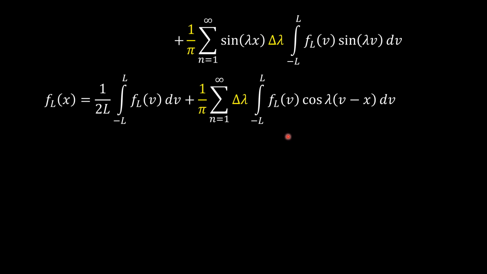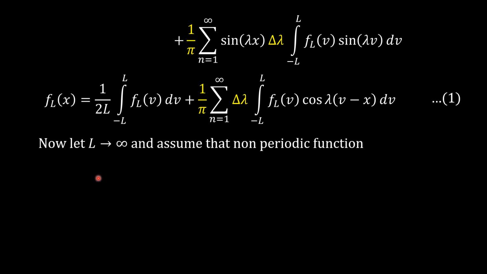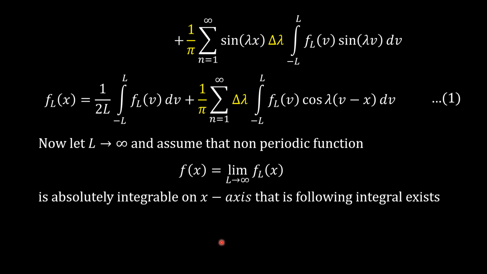Now to make this period infinite, we will consider L tends to infinity, and assume that the limiting form of this f_L(x) is absolutely integrable on the x-axis. So now let L tends to infinity and assume that the non-periodic function f of x, which is the limiting form of f_L(x), is absolutely integrable on the x-axis. That is, the integration from minus infinity to infinity of mod of f of x dx will exist.